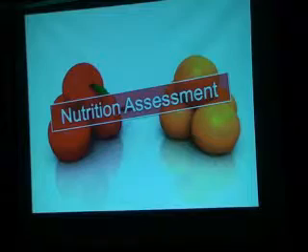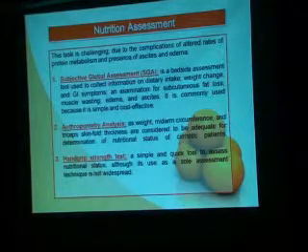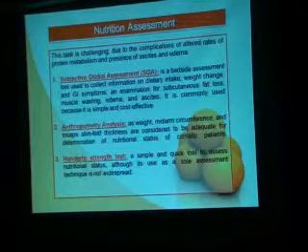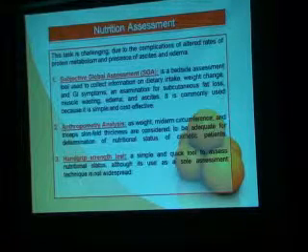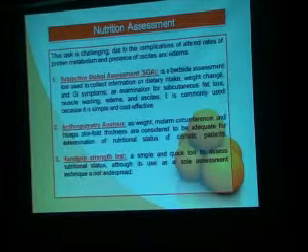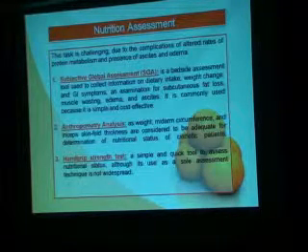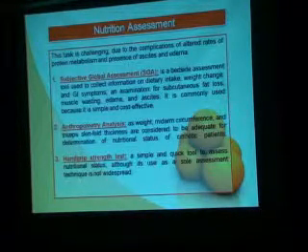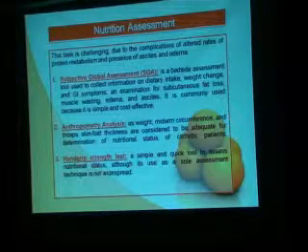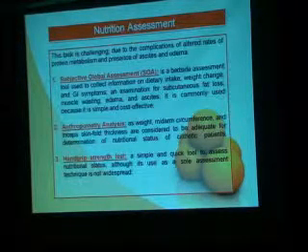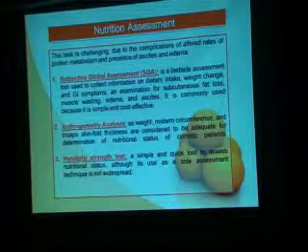How do we nutritionally assess the patient? We have 3 methods for nutrition assessment. Number 1, subjective global assessment. It's a chart in which we assess the dietary intake, weight change, eye symptoms, and examination of subcutaneous fat loss and muscle wasting, edema, and ascites, and it is cost effective.